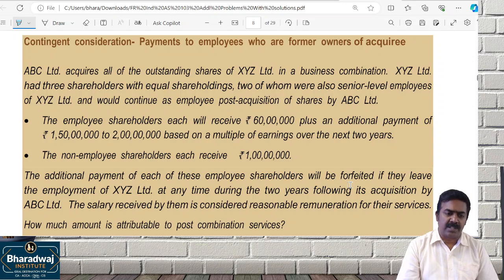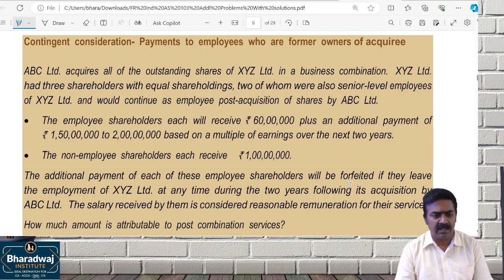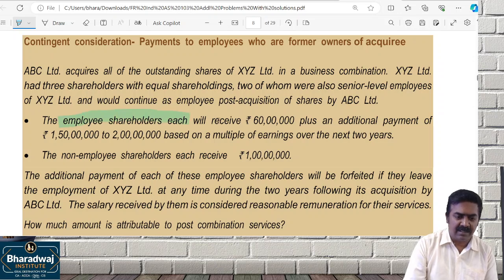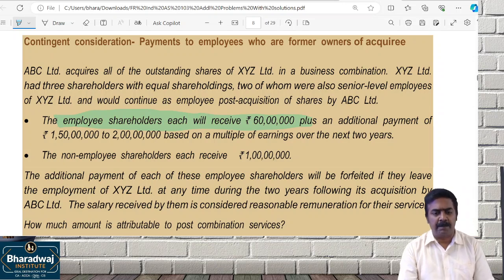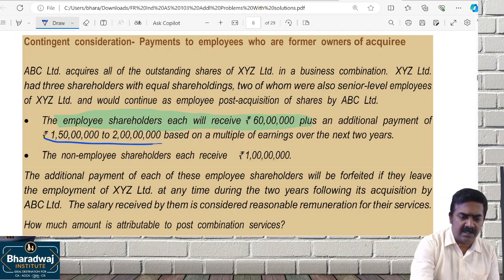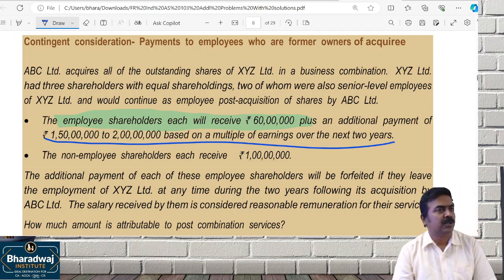You acquired all the outstanding shares. There are 3 shareholders with equal shareholding. 2 of them are senior level employees. Employee shareholders will receive 60 lakhs plus an additional payment based on multiple earnings over the next 2 years.